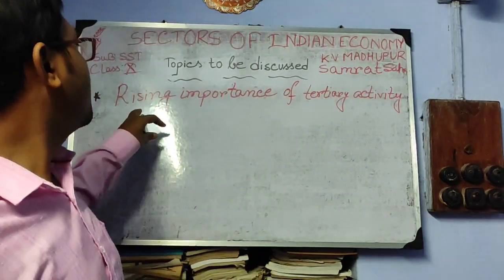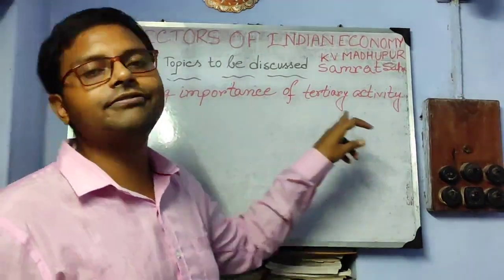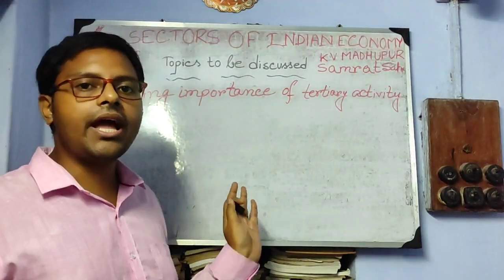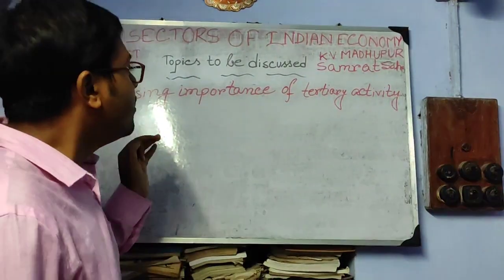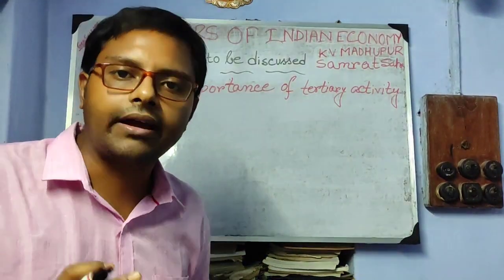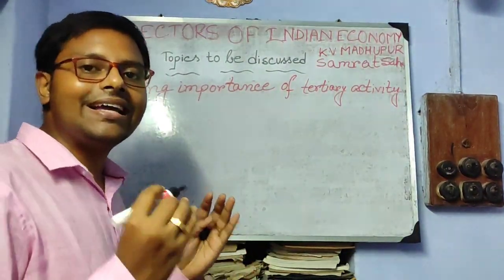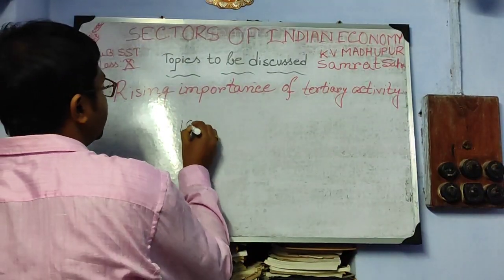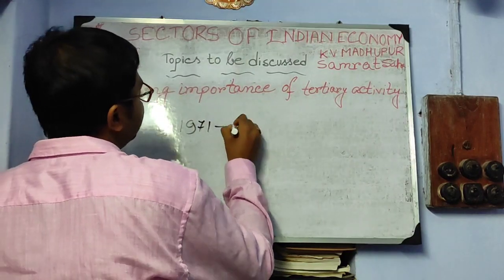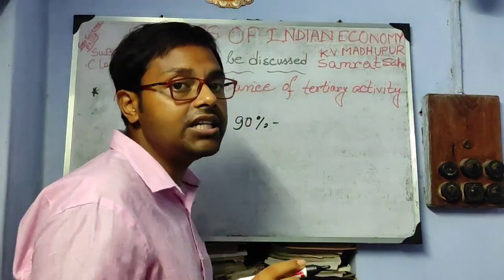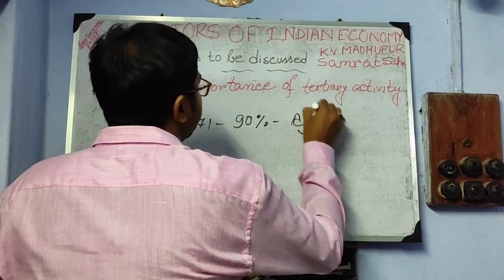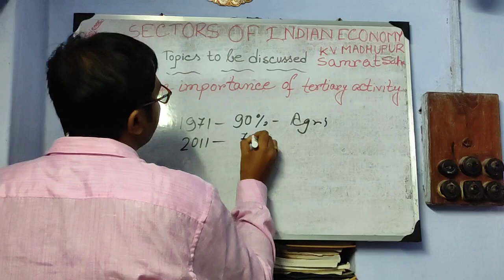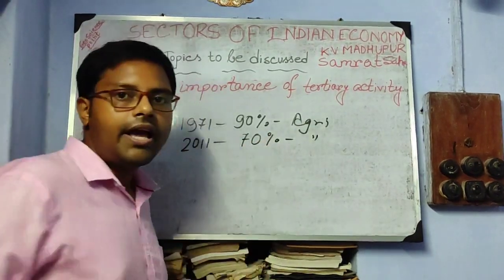Okay. Now we shall discuss the rising importance of tertiary economic activity. So what is tertiary economic activity? We have already discussed. Now, if we see the historical background of India, then we will see that India is, as usual, an agriculture based country. In India in 1971, 90% of people depended on agriculture. But now in 2011, there are near about 70% of people dependent on agriculture.